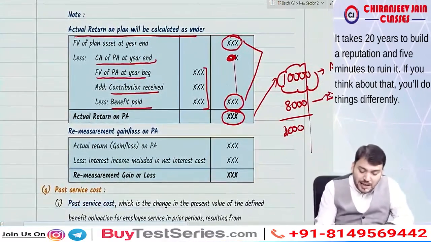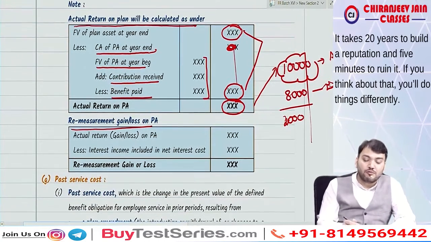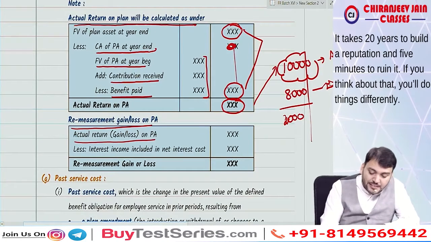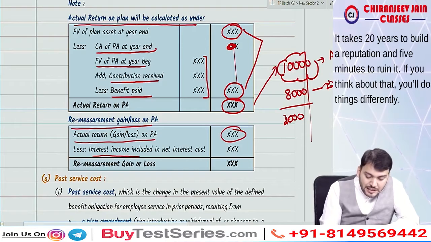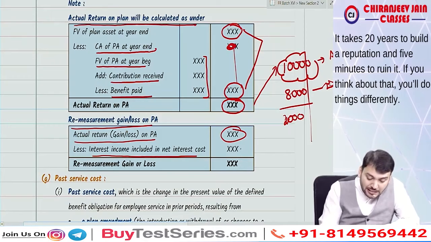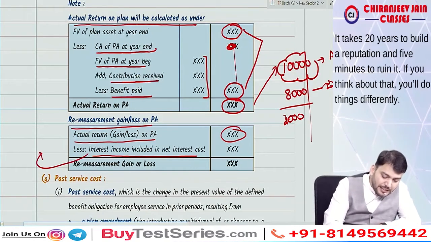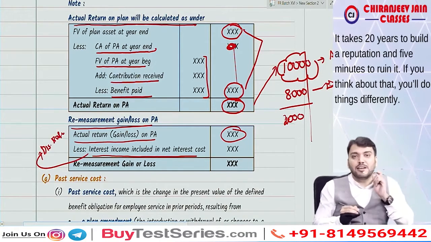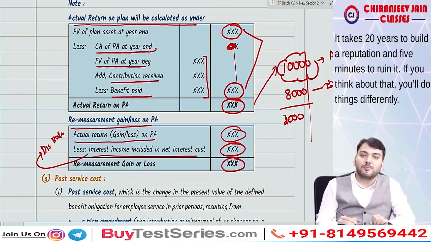So first we'll calculate actual return. Then we'll find out remeasurement gain or loss. So remeasurement gain or loss will be equal to what? Actual return on plan asset, less interest income included in net interest cost. I'll come to the meaning of net interest cost. So interest income calculated based on discount rate. Now discount rate, understood. So this will be remeasurement gain or loss, which will also be transferred to OCI.